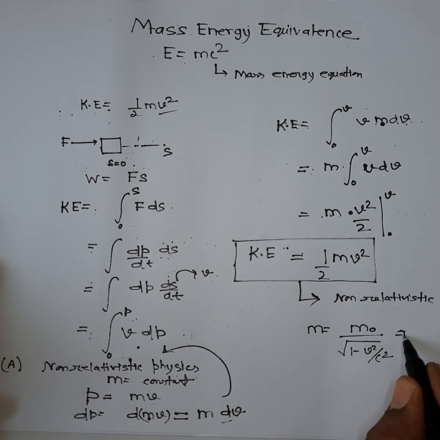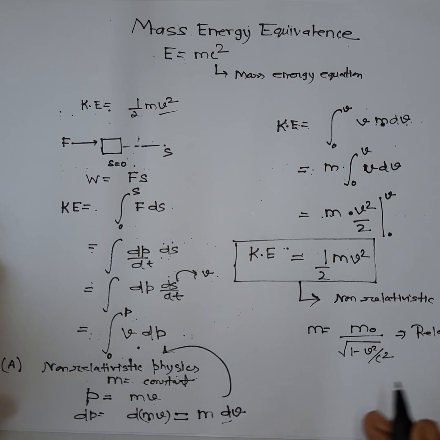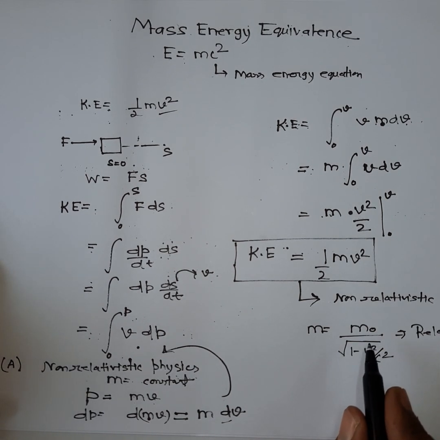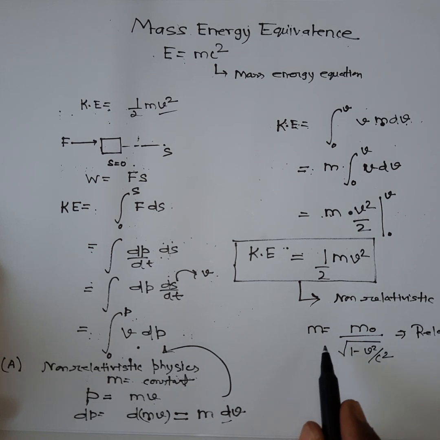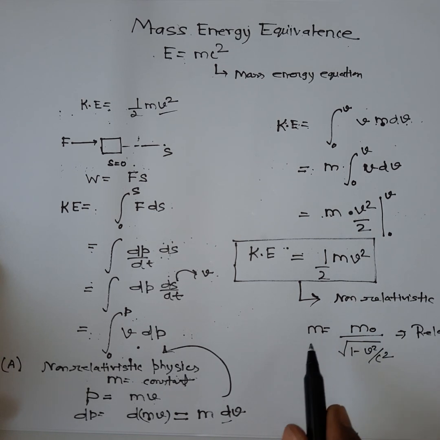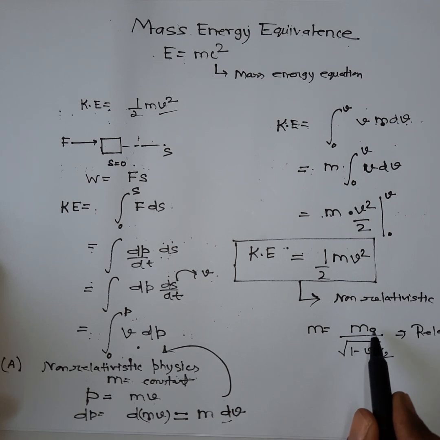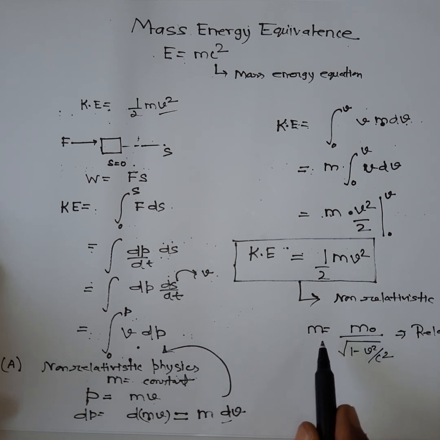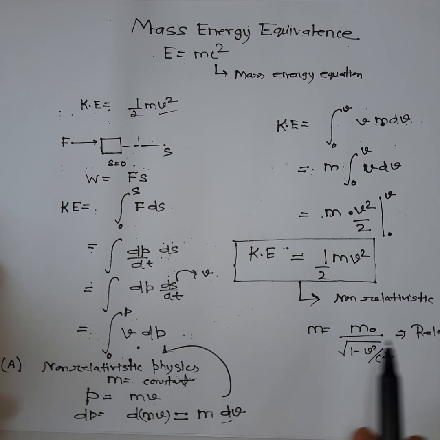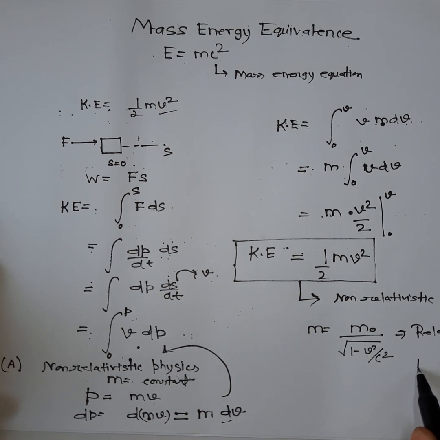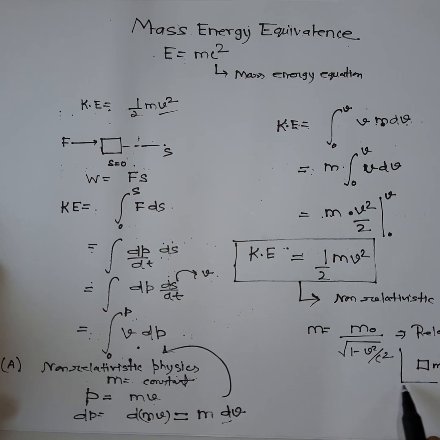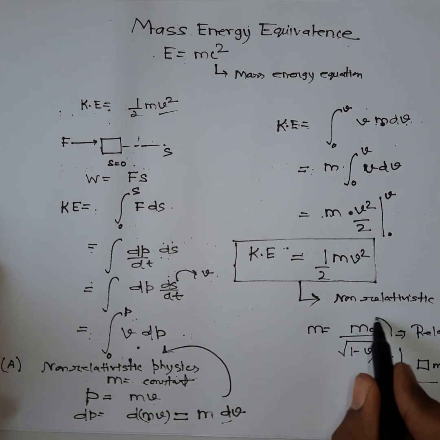This is according to relativity. M naught is the rest mass, and m is the mass observed by an observer relative to which this mass is moving with velocity v. If some mass is moving with velocity v with respect to some observer, then its mass according to this observer will be equal to this term.